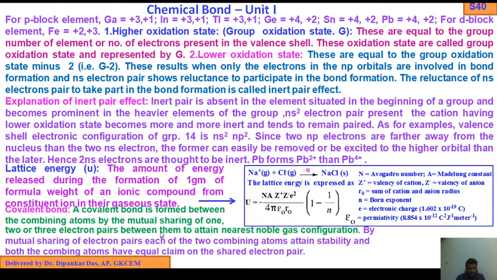Now come to another important topic, lattice energy, which is the amount of energy liberated, released during the formation of 1 gram formula weight of an ionic compound from constituent ions in their gaseous state.